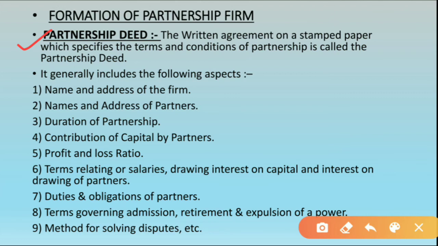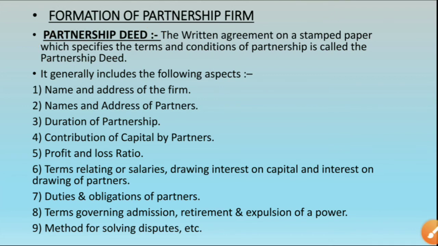is called the partnership deed. As I told you in the first introduction, in the definition part of the partnership, in partnership there are no legal formalities, okay. No complex legal formalities are there, even registration of the firm is also not required, but there is a contract between all the partners. Means if in an organization there are 3 partners, then all the 3 partners have to sign a contract, okay. There is an agreement among themselves, okay. So that document or the written agreement is known as partnership deed, right?